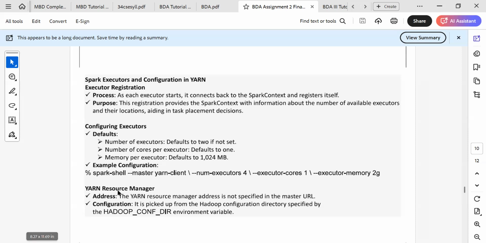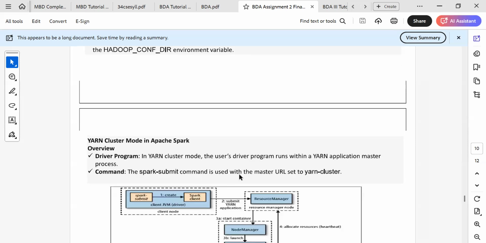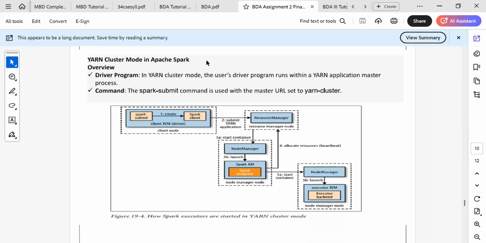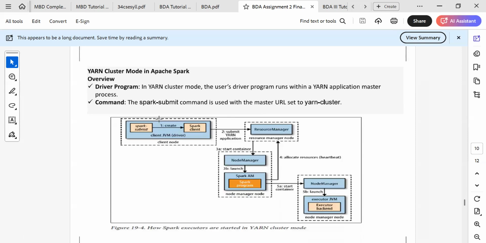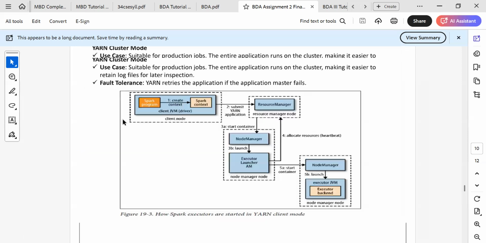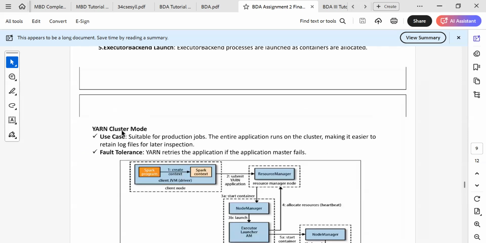The YARN resource manager address is not specified in the master URL configuration. It is picked up from the Hadoop configuration directory specified by the HADOOP_CONF_DIR environment variable. Now here I'm talking about the cluster mode in YARN. Sorry, that was the client mode. Now I'm talking about the cluster mode. Here is how Spark executors are started in cluster mode.